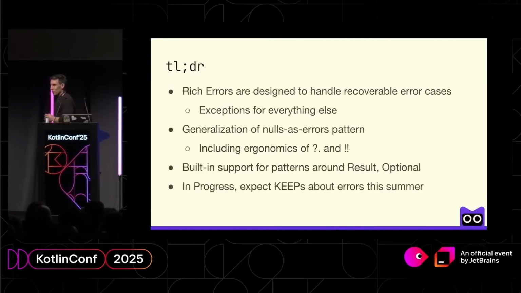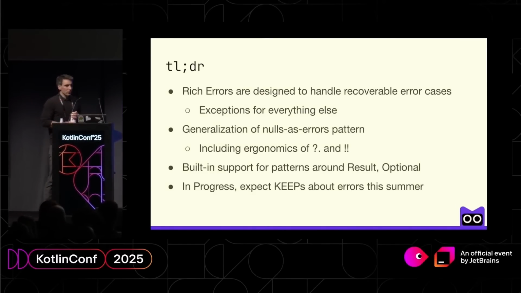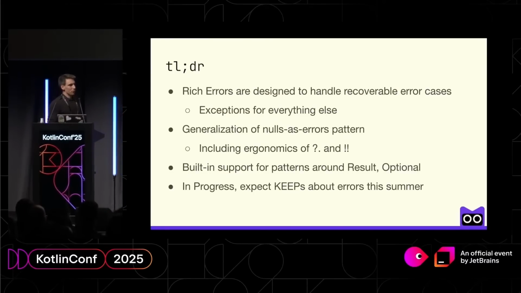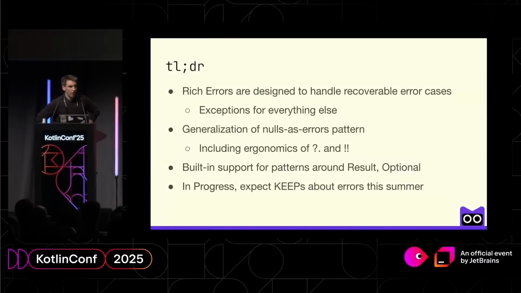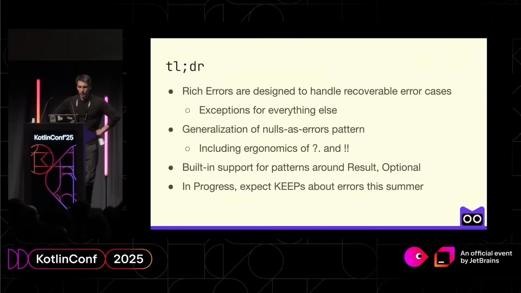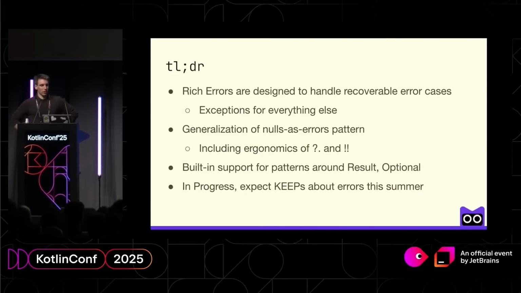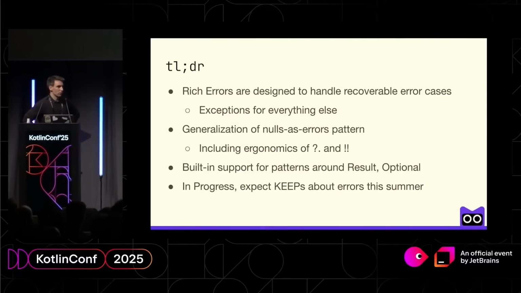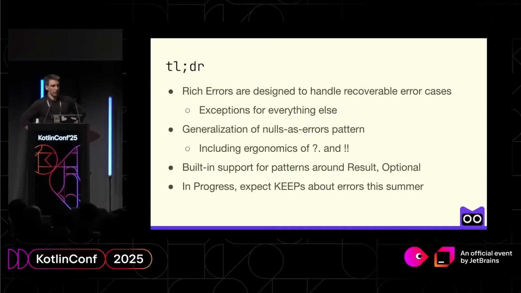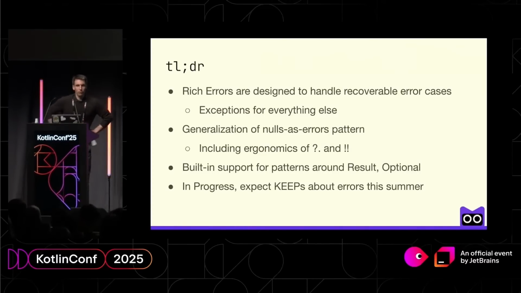So, to sum up. Rich errors is a new language feature that is being developed today in Kotlin, and it's designed to handle recoverable error cases. Exceptions are going to be used for everything else, for unrecoverable ones. On the one hand, this feature generalizes the nulls-as-errors pattern, including all the ergonomics of nullable types, like safe call and double bang. On the other hand, it's built-in support for patterns around Result, Optional, Maybe, Try, Either, and so on.